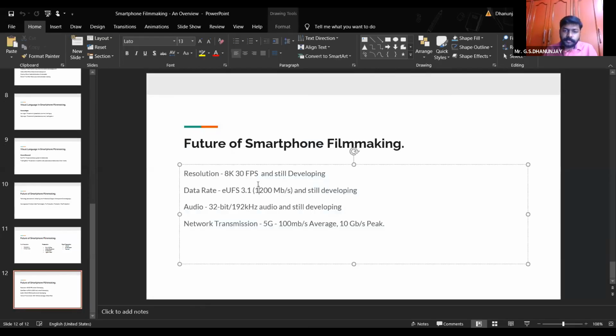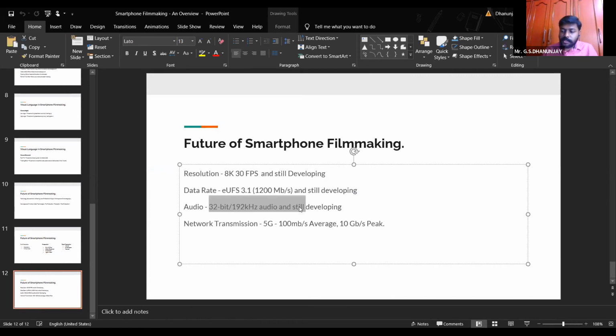So you can use any film for that matter. You can use any smartphone for that matter. It doesn't make a difference. Because in today's world, as long as you have the powerful processor, powerful data, if you have seen in the last slide. So these are the things which matter when it comes to the development of a smartphone, or looking forward to the future of smartphones. It's to deal with the resolution. I don't know how long this resolution game is going to continue, but it's going to continue. It's to deal with the data rate. The faster your chipset is, the more resolution you can obviously record, or the more raw data you can record.